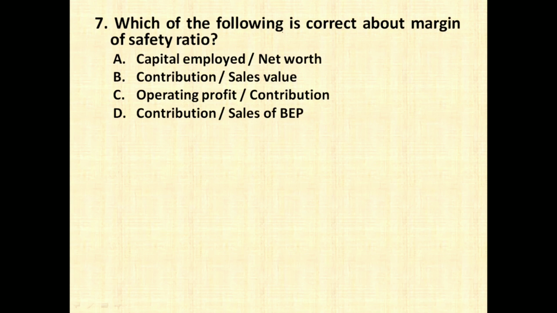Which of the following is correct about margin of safety ratio? Capital employed divided by net worth, this is wrong. Contribution divided by sales value, this is about PV ratio. Operating profit divided by contribution, this is for leverage. So the right answer is going to be contribution divided by sales at break-even point.